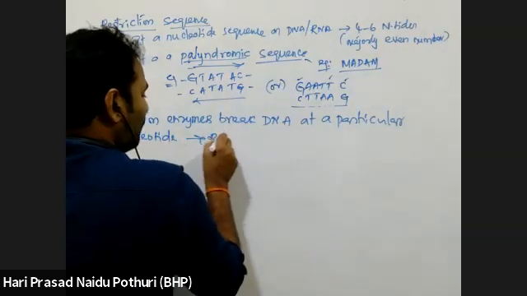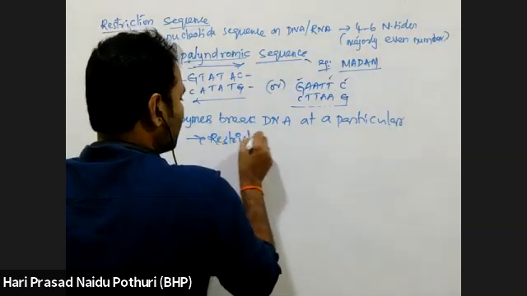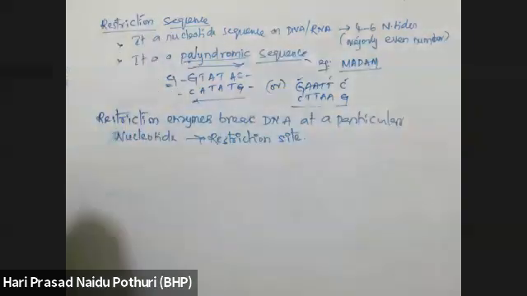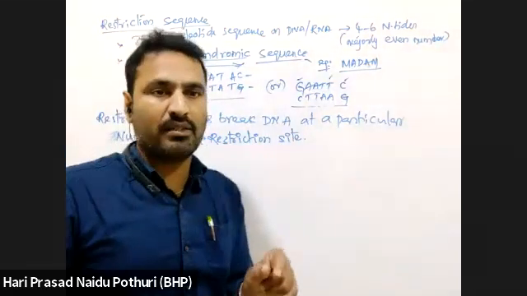That is called the restriction site. They break a DNA or nucleotide pair at a particular set of base pairs.